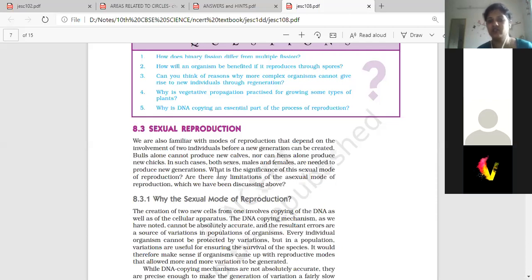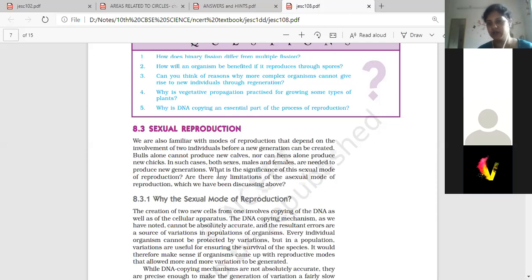What is the significance of this sexual mode of reproduction? What is the significance? That is, the advantages we can consider. Extensive variations in the progeny.